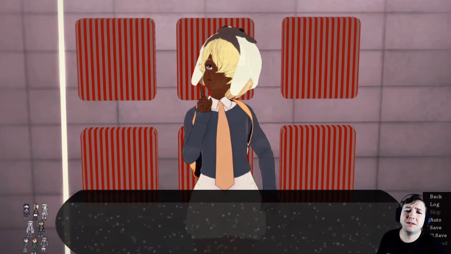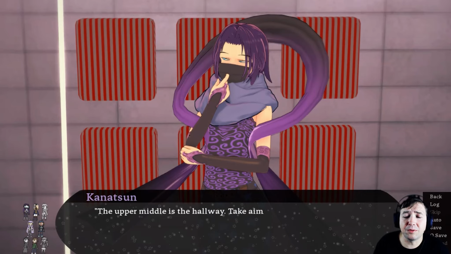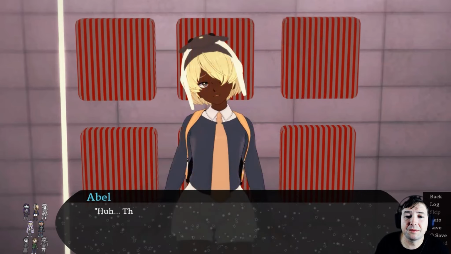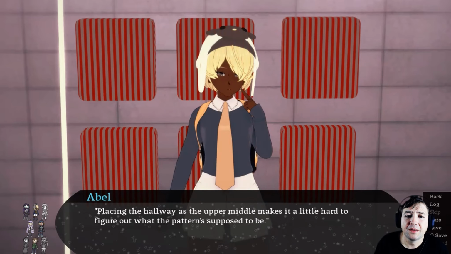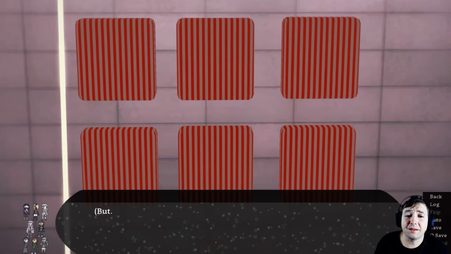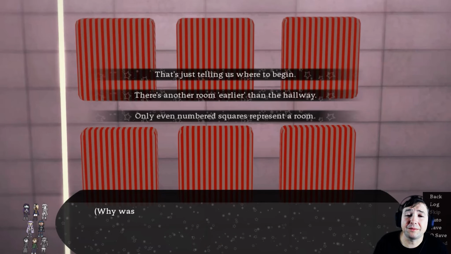So, what's the riddle, Knudsen? The upper middle is the hallway. Take aim at the center of each room that you've seen, then the room you wish to reach. That sounds simple, but placing the hallway as the upper middle makes it a little hard to figure out what the pattern's supposed to be. He was right about that, but there were ways to figure it out.